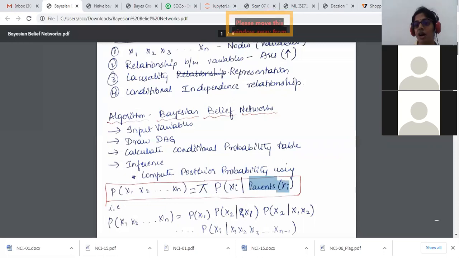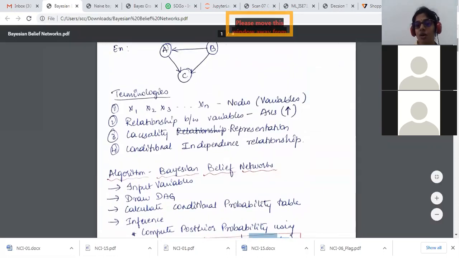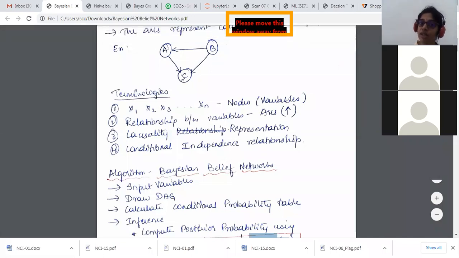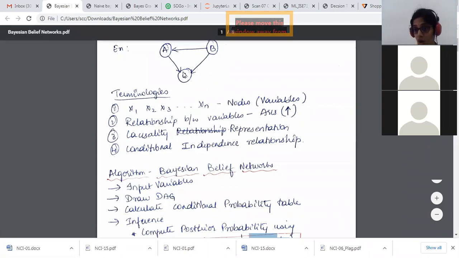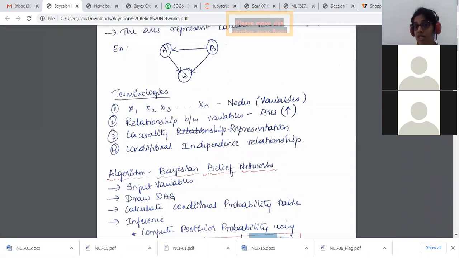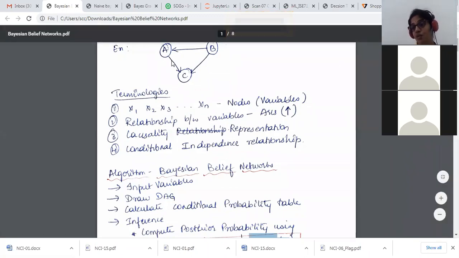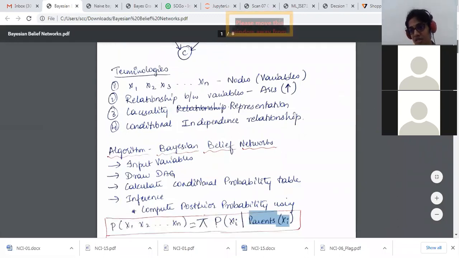In this graph, who is the parent of C? Who can be the parent of node C? Both A and B? Yes. So both A and B are the parents of node C. So the probability of C is going to be dependent on the parents of its node, which are A and B. That is what Bayesian belief networks are.